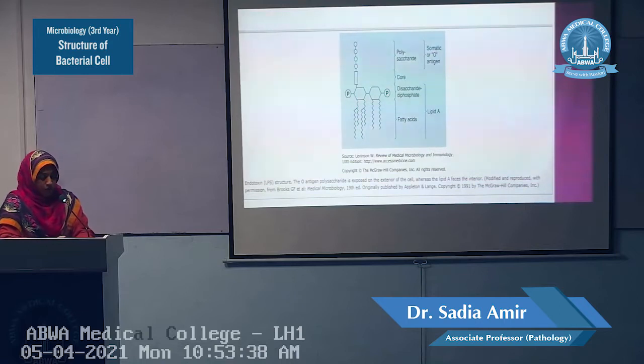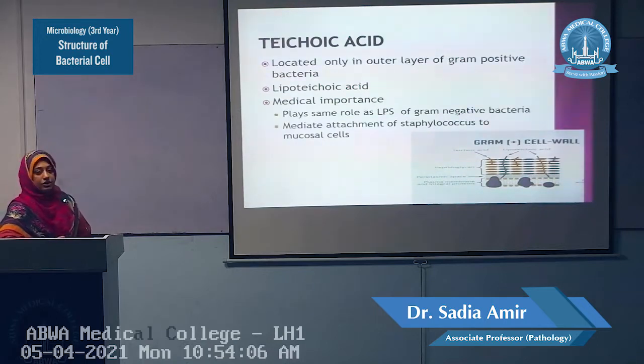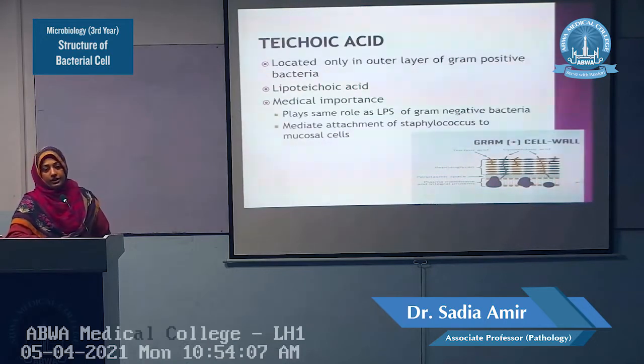They are very important from the identification point of view. In the laboratory identification of any organism which possesses a gram-negative cell wall, we can identify that organism through its somatic or O antigens. We will use the anti-sera or the homologous antibodies. If the same antibodies are present, they will combine with this antigen and we can detect this organism.